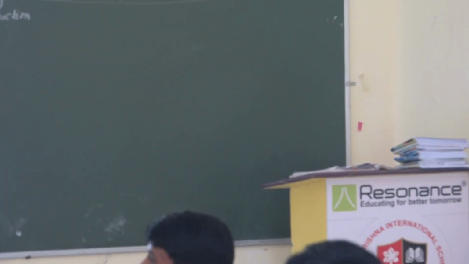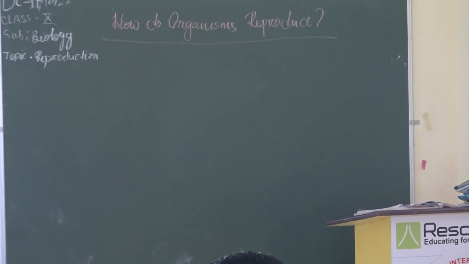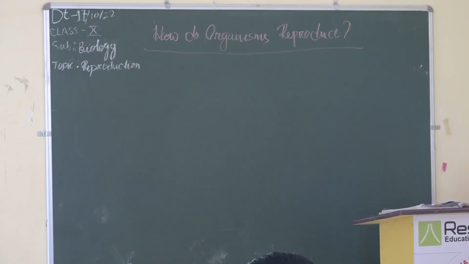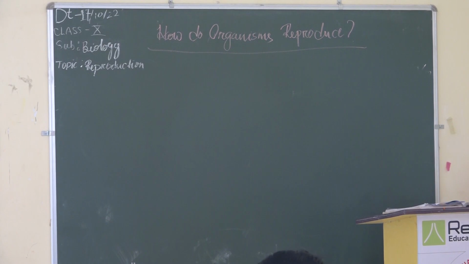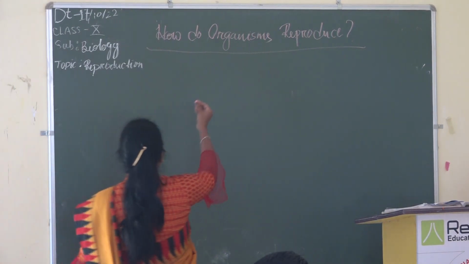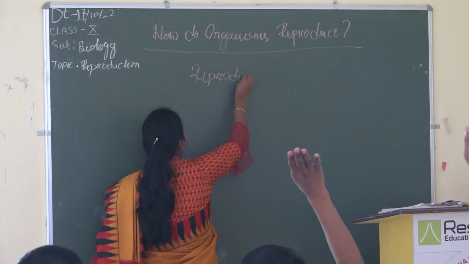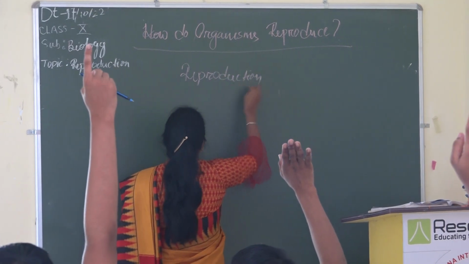The biological process in which the organisms reproduce their offspring. They may be clones or similar to their parents. Okay, sit down. So reproduction is of how many types? Two types. What are those?